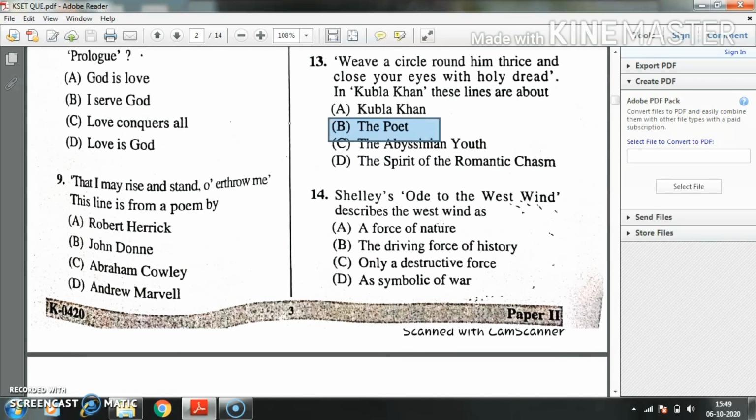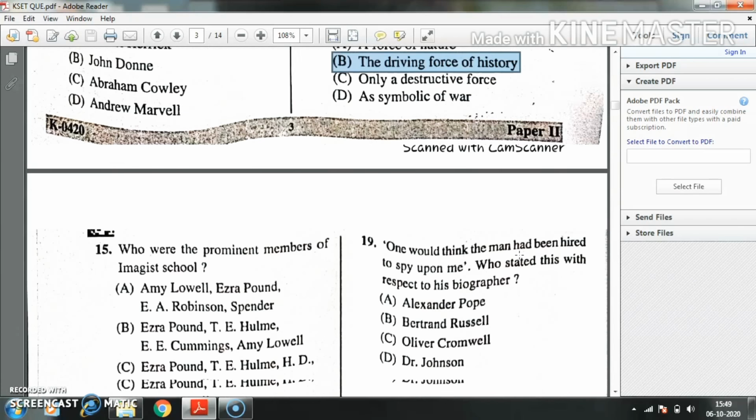Question number 14, Shelley's Ode to the West Wind describes the west wind as dash. Option A, force of nature. Option B, the driving force of history. Option C, only destructive force. Option D, symbolic of war. Here the right answer is option B, the driving force of history.